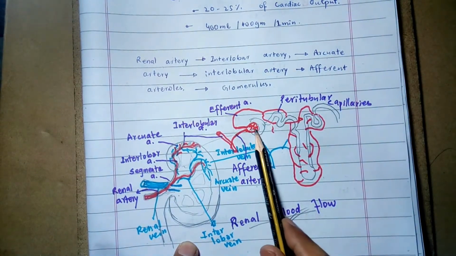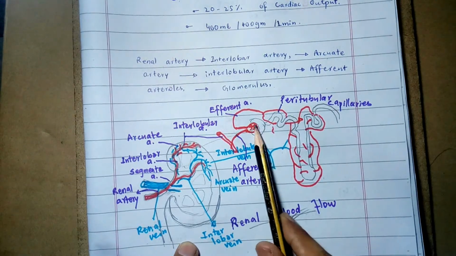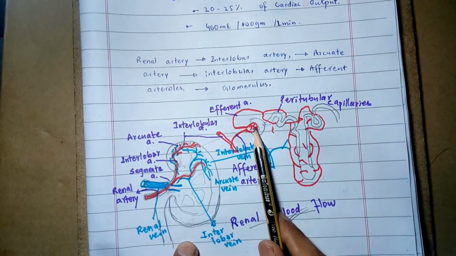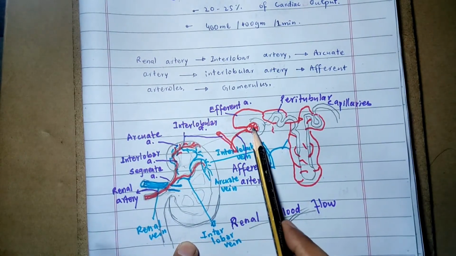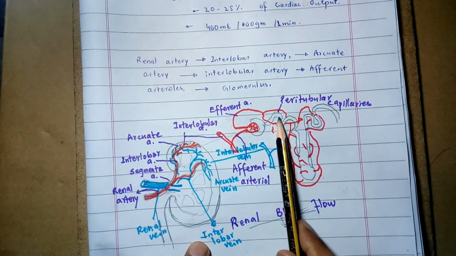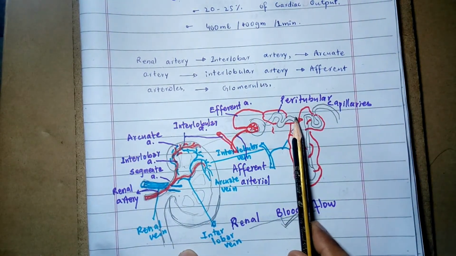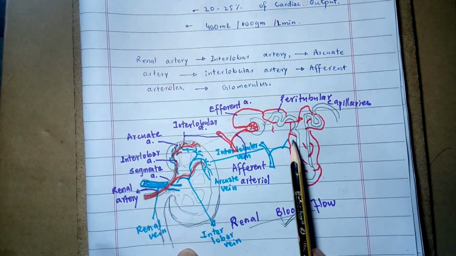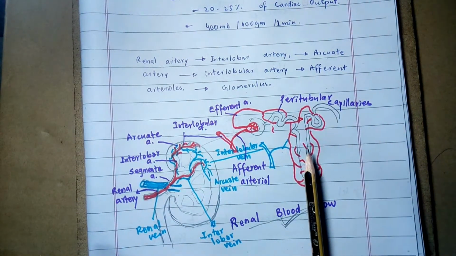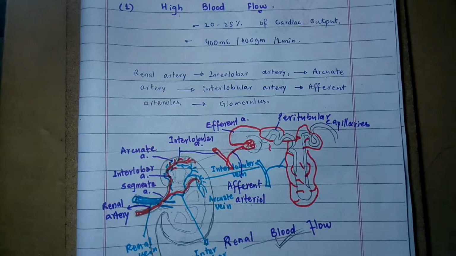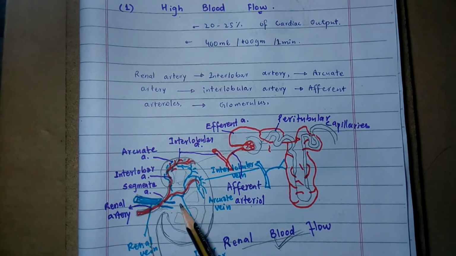The afferent arteriole enters into the glomerulus. These are the capillary networks, and from this the efferent arterioles carry blood to the peritubular capillaries. These are the special network of capillaries that surround the loop of Henle, which is part of the nephron. So this is the renal blood flow or renal circulation. So this all is the high blood flow toward the kidney.